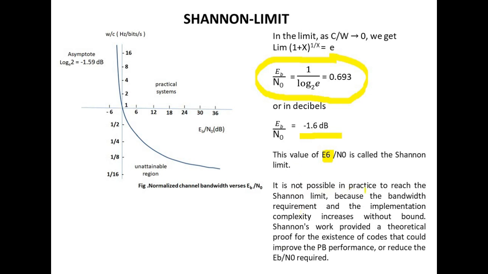It is not possible in practice to reach the Shannon limit because the bandwidth requirement and the implementation complexity increase without bound. Shannon's work provided a theoretical proof for the existence of codes that could improve the bit error performance or reduce the Eb/N0 required.